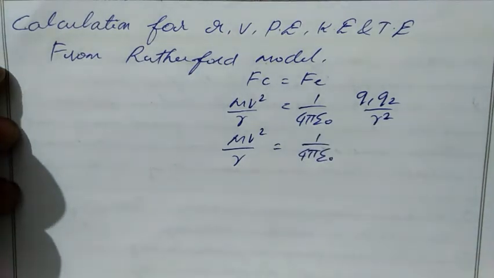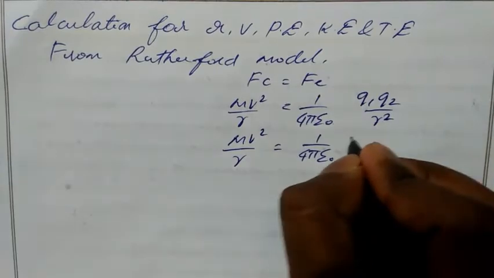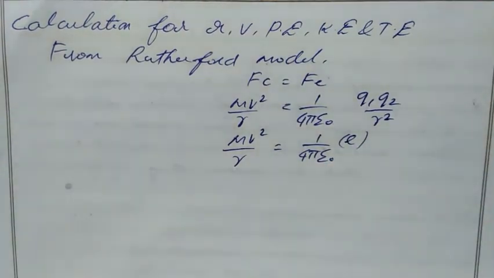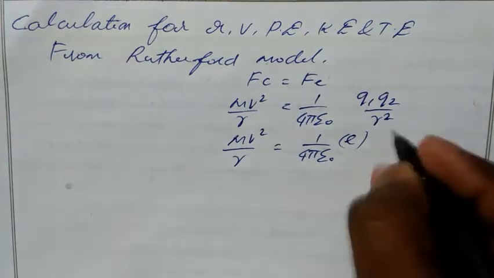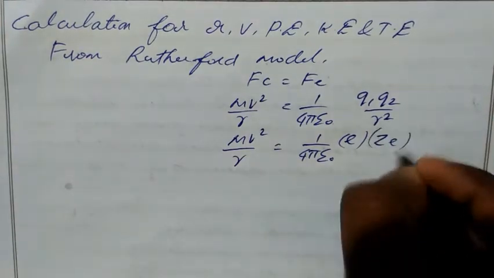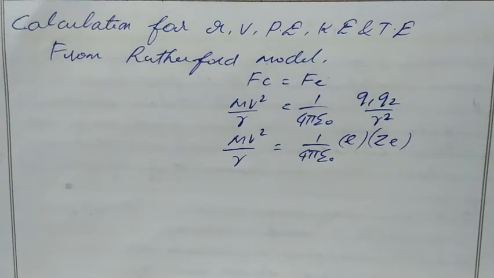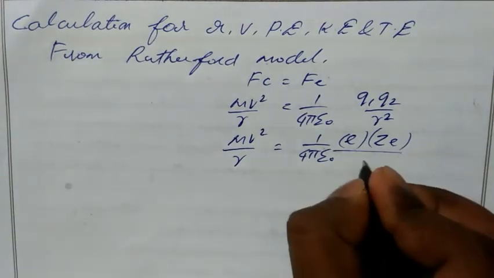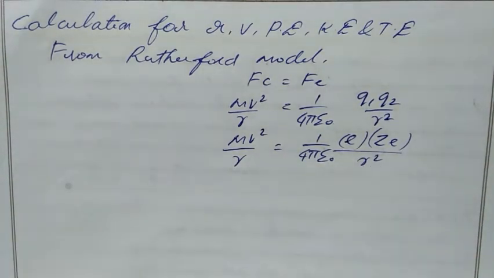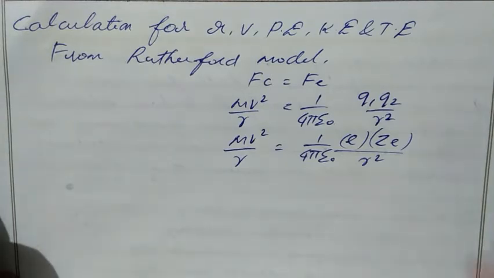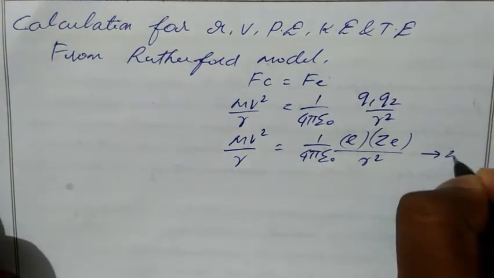So what is q1? q1 is the electron. So q1 is 1 electron, and q2 is a positive charge. We don't know how much, so we can take Ze, divided by r square. Let's take this as equation 2.